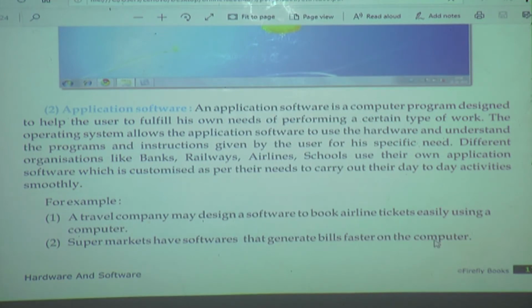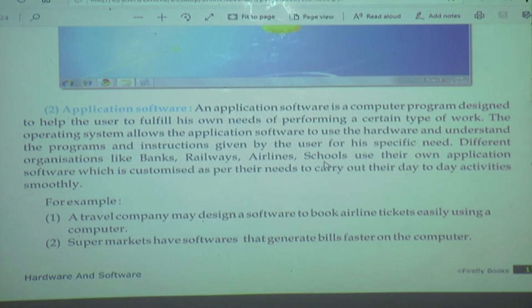Why do we require computers at the supermarkets? To generate a bill, and to generate it faster. For that we require a computer in a supermarket, right? The needs of the computer are different in different places.